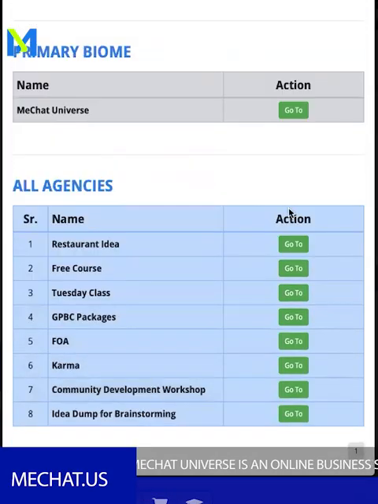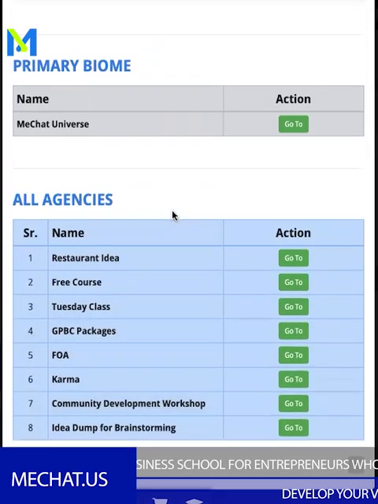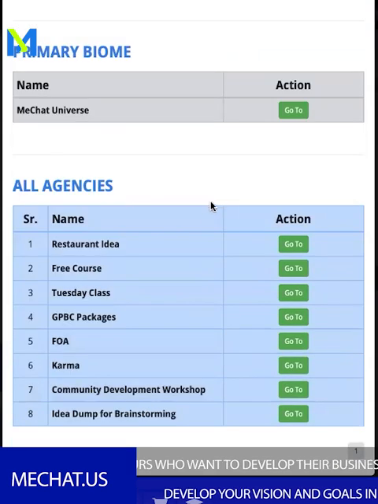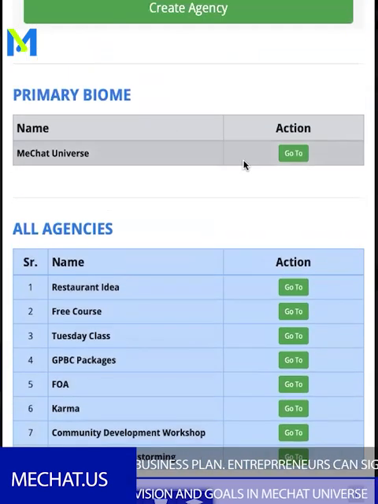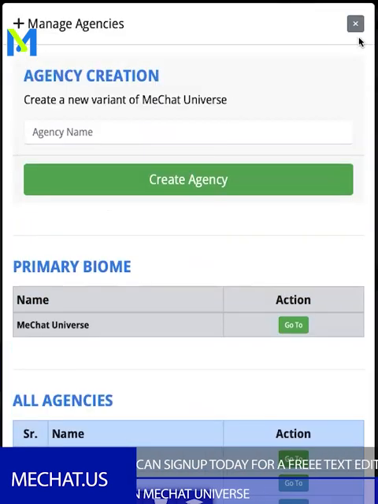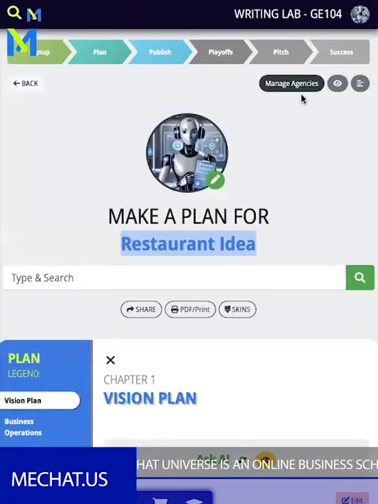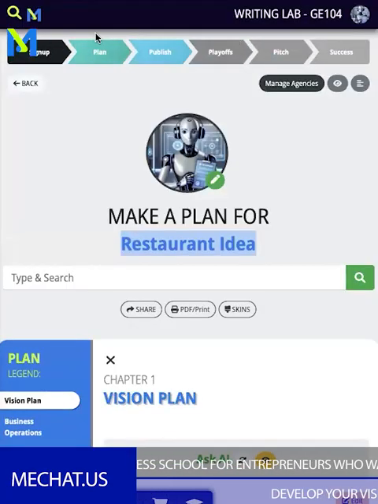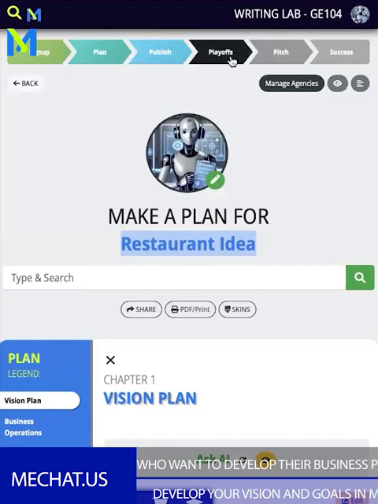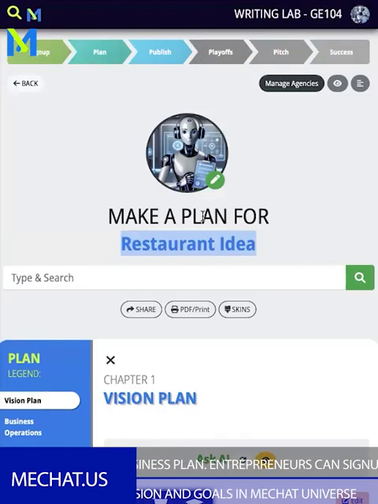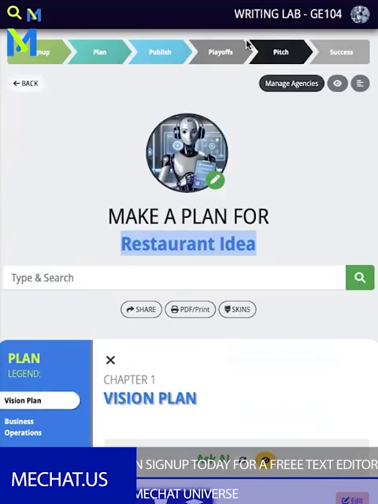It allows you to organize all of your ideas and goals into a system where you can easily work on them separately. Save your ideas, keep them organized, and of course, once a year, come together with everybody else that's in the universe for a business plan competition based on the vision that you have.